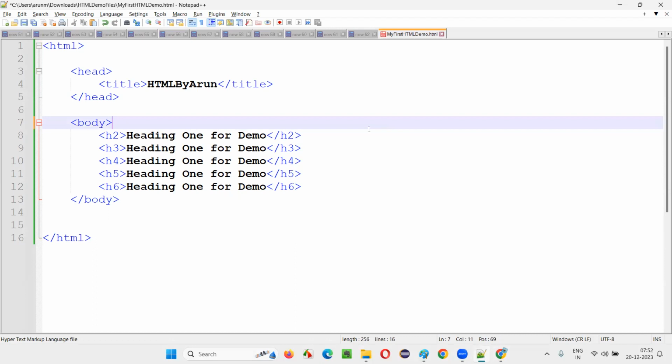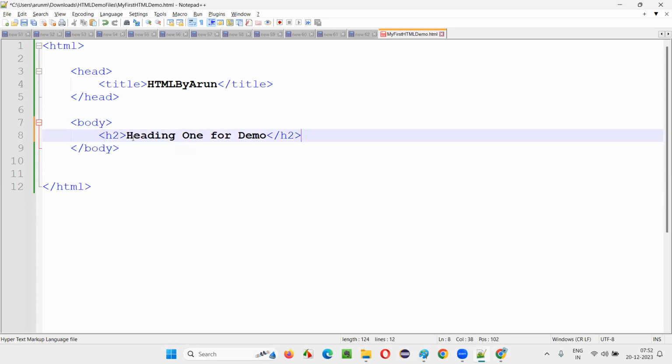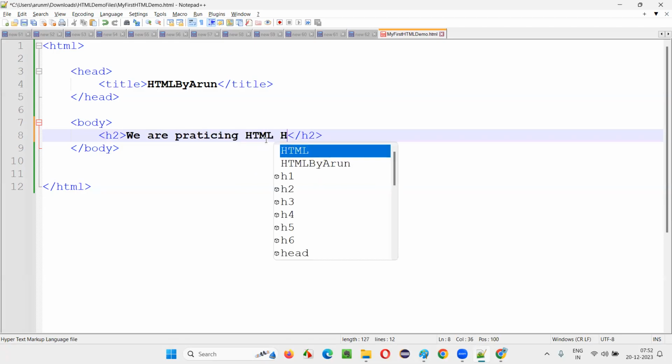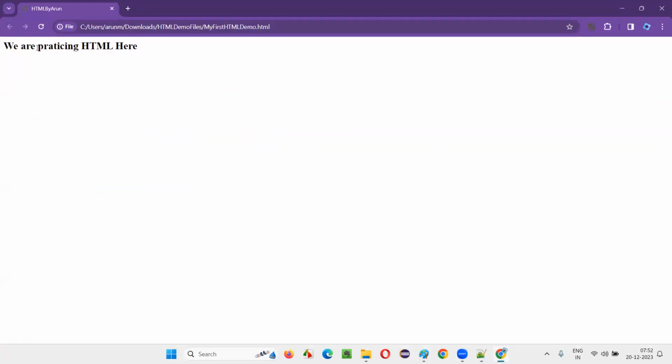I'm removing all the other headings. Only one heading I'll keep, and here we are practicing HTML, so "We are practicing HTML here". Save. Let's come back here and refresh. You see, "We are practicing HTML here" is the heading.